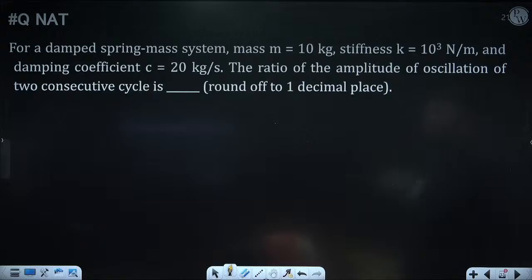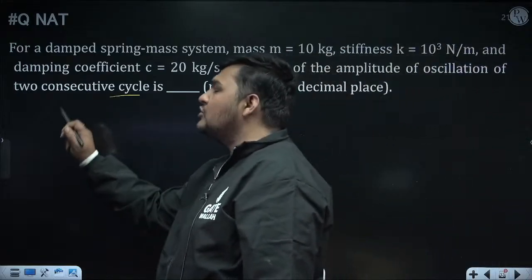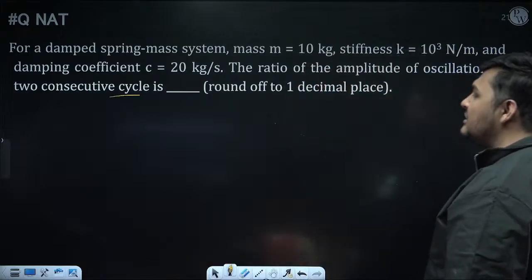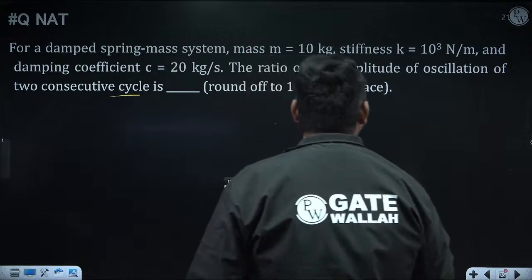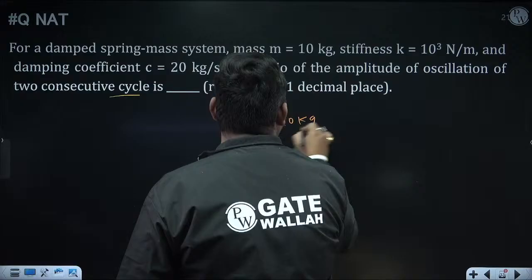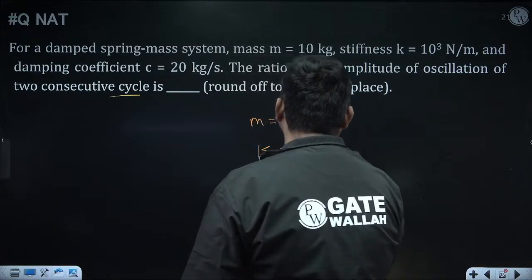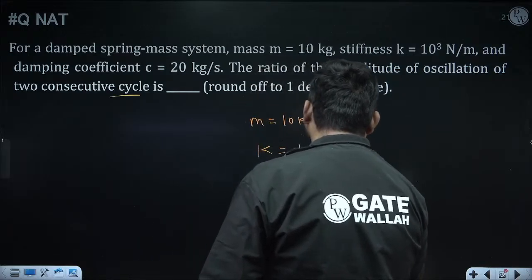Now this question, what this question is saying: for a damped spring mass system, mass is 10 kg, stiffness is 10 to the power 3 Newton per meter, damping coefficient is 20 kg per second. Then what is the ratio of amplitude of oscillation in 2 consecutive cycles? 2 consecutive cycles means the time gap between them will be 1 time period. Okay. So see, again we are considering it is the general case. Even if M is 10 kg, use SI unit. K is 1000 Newton per meter and C is 20 kg per second.